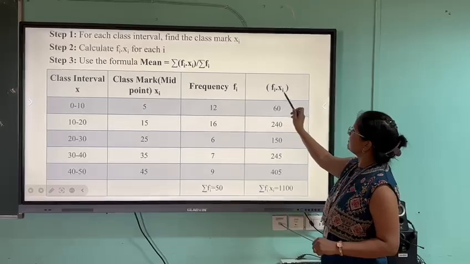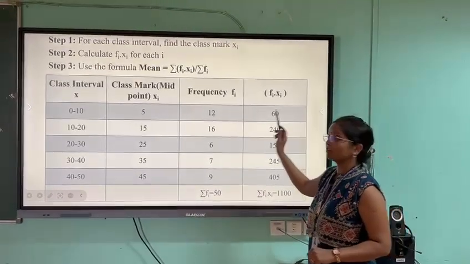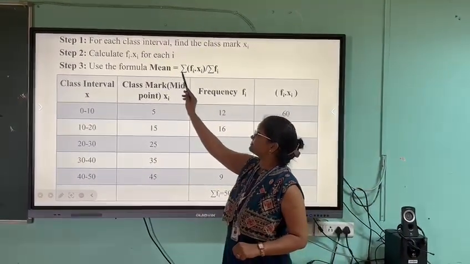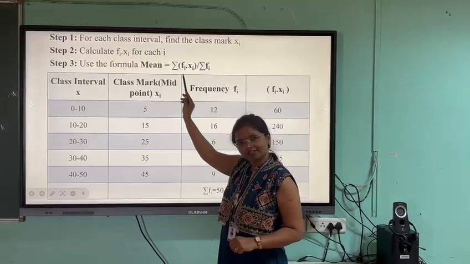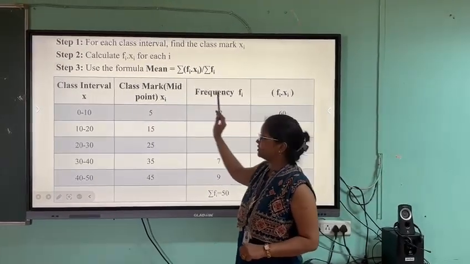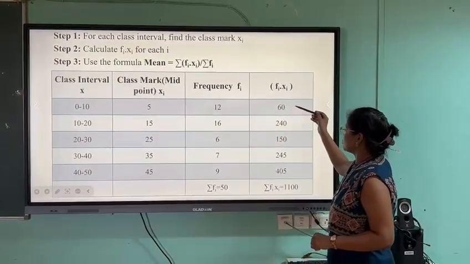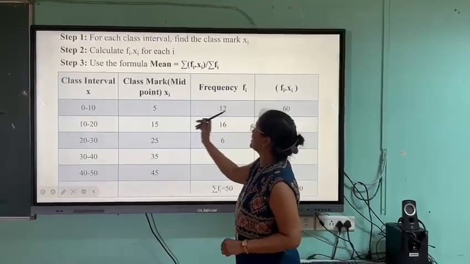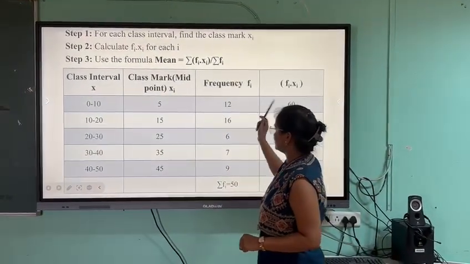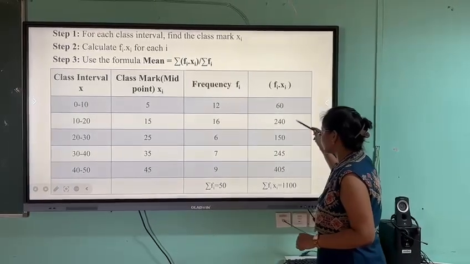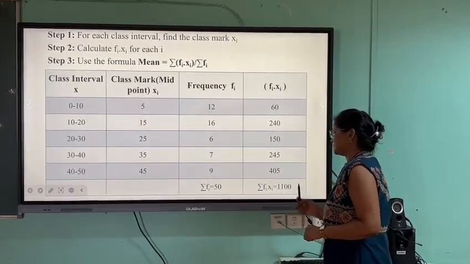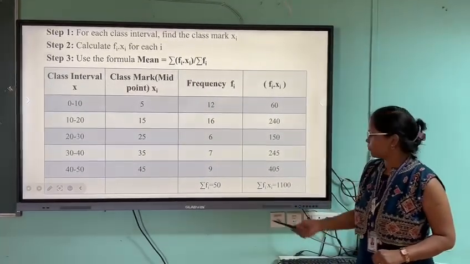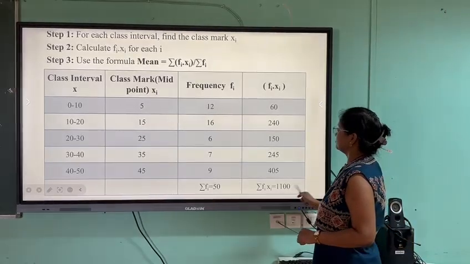Now moving to the next point, summation fi xi. Why summation fi xi? Because the formula says that x bar, the mean, is equal to summation fi xi upon summation fi. So you first multiply the midpoint with the frequency, and later add all these fi xi. You get 110.